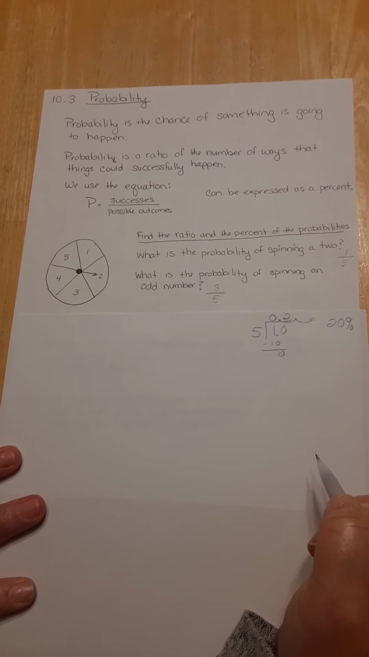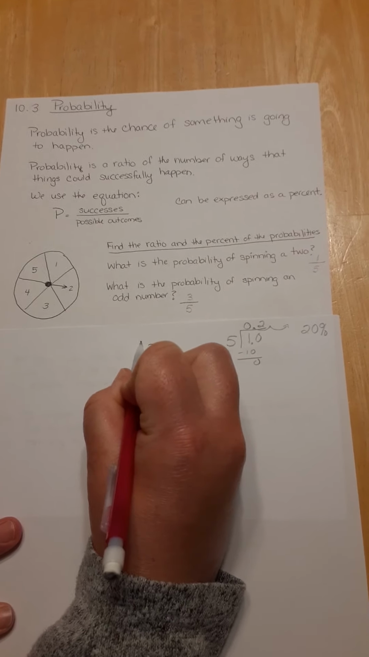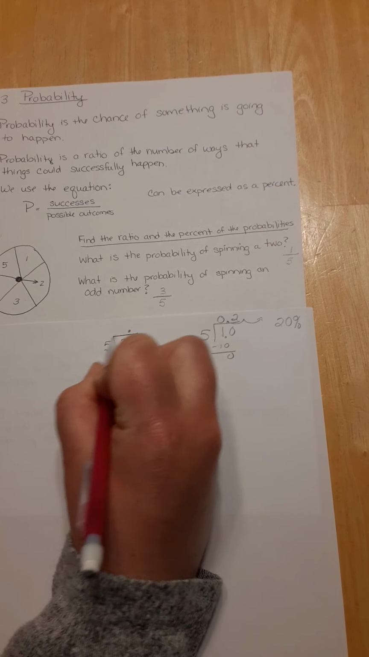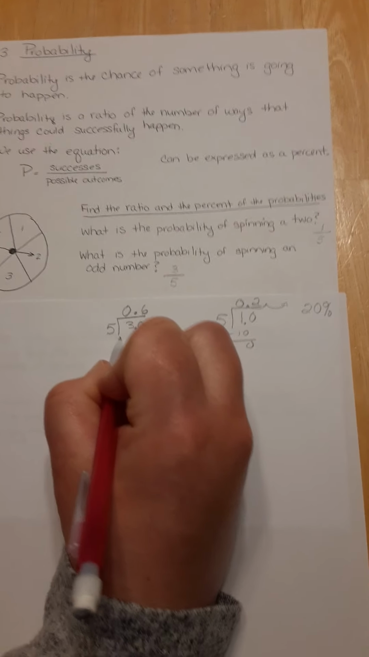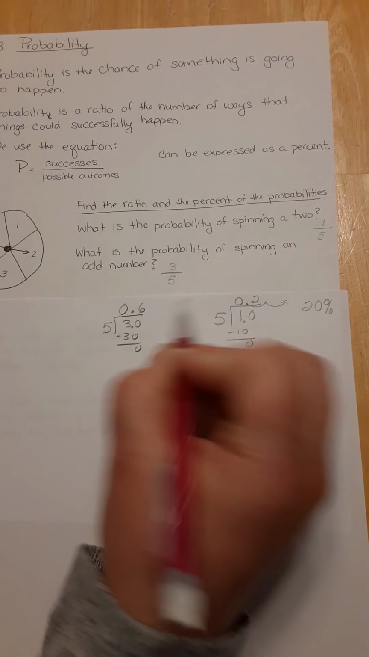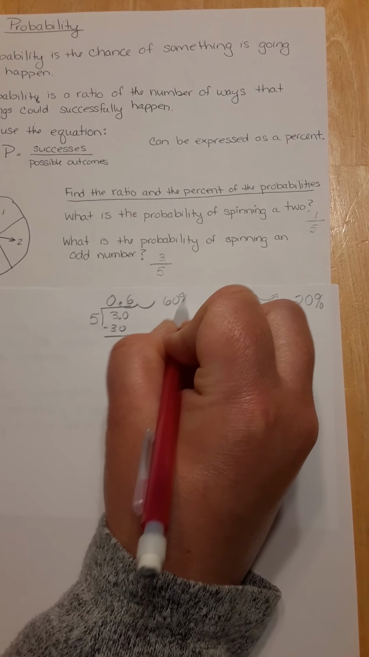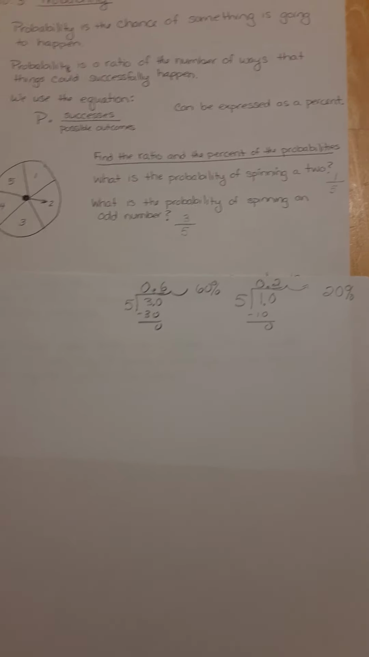Now, if I wanted to turn it into a percent, remember I take the top, put it inside, 5 goes outside, put my decimal, 5 can't go into 3, but it can go into 30. And now I move my decimal 2 spots to the right to turn it into 60%. Okay, so that is how probability works here.